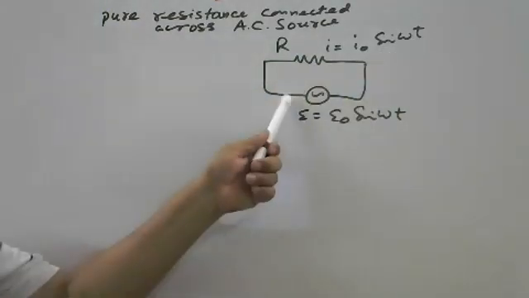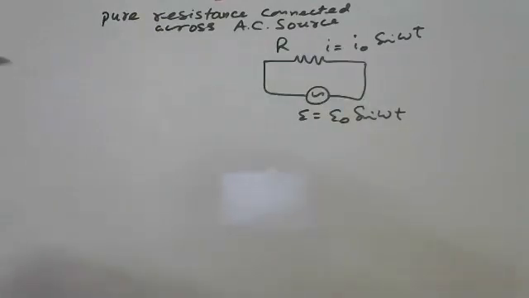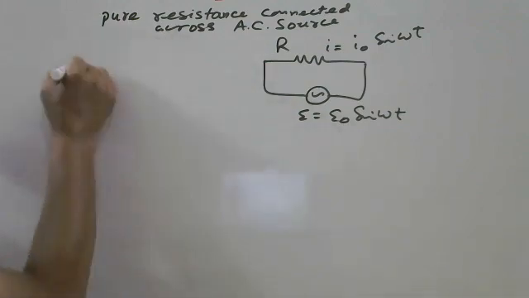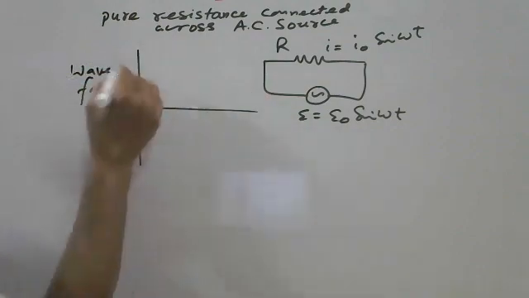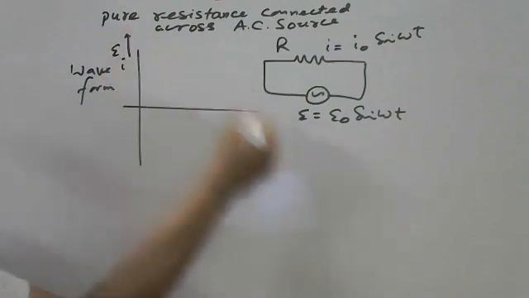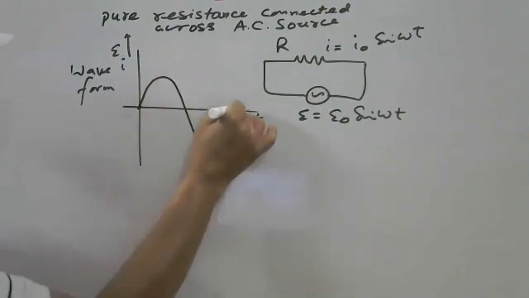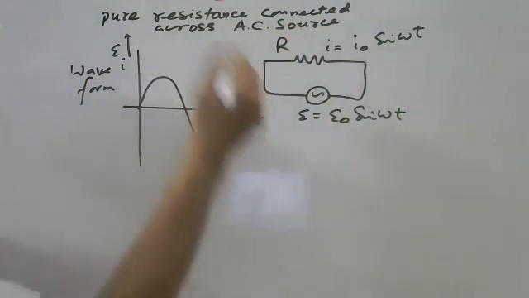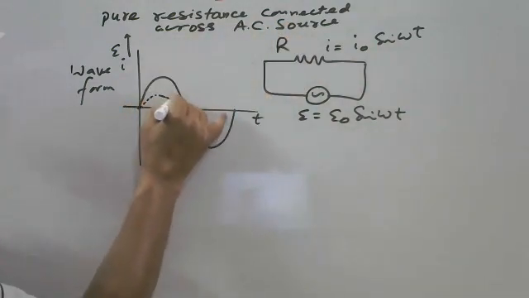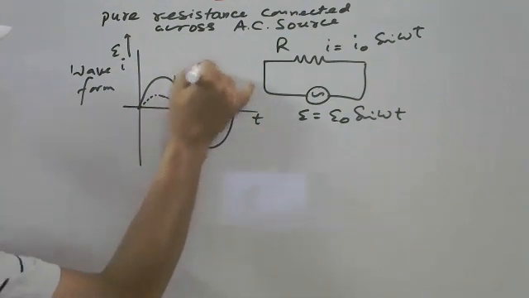As soon as you close the key, instantly current flows in the circuit. There is no time delay, there is no phase difference. So here the waveform will be like this, E and I with time. E is the applied voltage, sinusoidal, so this is the sine curve here. And suppose current flows instantly. So current is denoted with a dotted line. This is the current dotted line and this is the voltage.